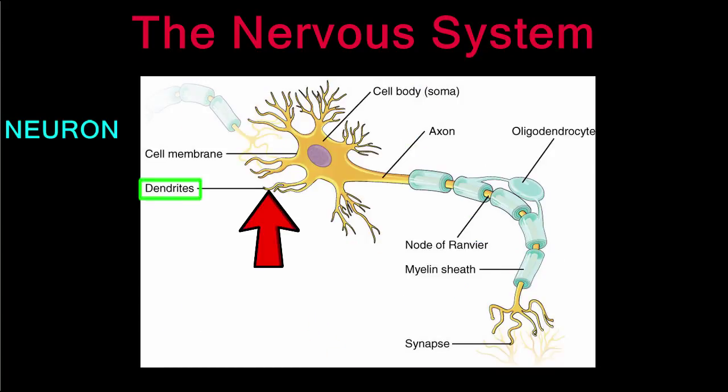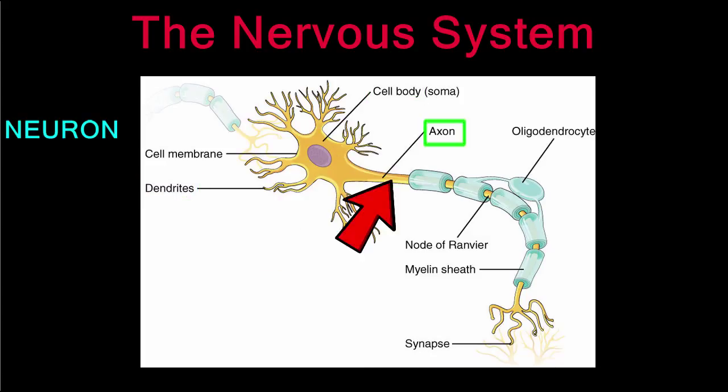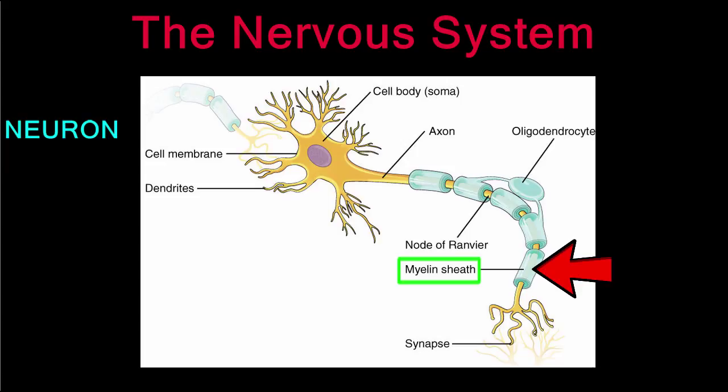Dendrites branch out like roots to collect nerve impulses and carry them to the cell body. The axon is like a long tail that carries nerve impulses away from the cell body to the dendrites of other neurons. The axon is wrapped with Schwann cells that form the myelin sheath. The myelin sheath helps to speed up the transmission of nerve impulses by forcing them to jump over the Schwann cells from one node to the next.